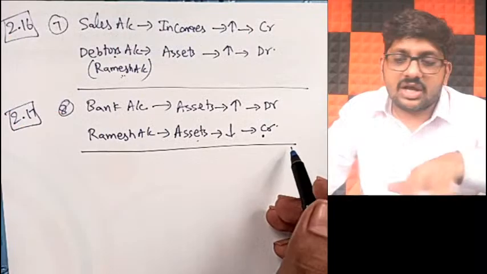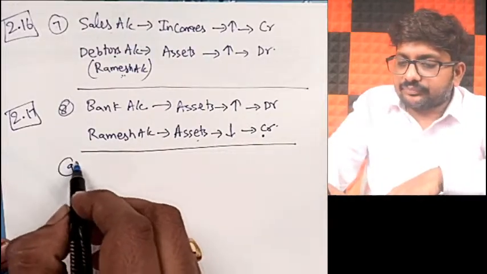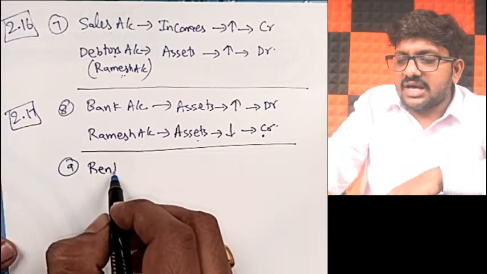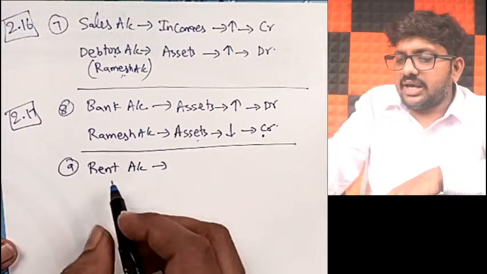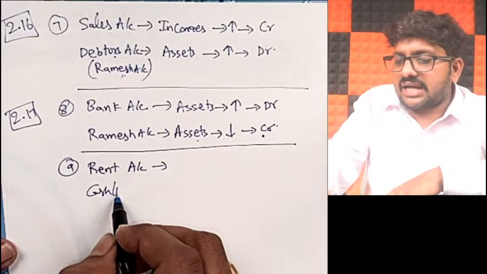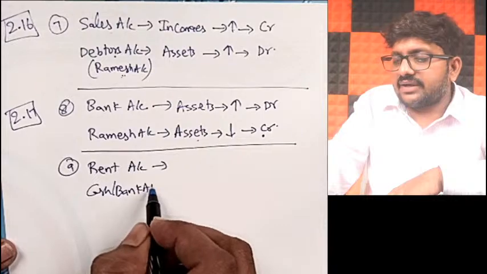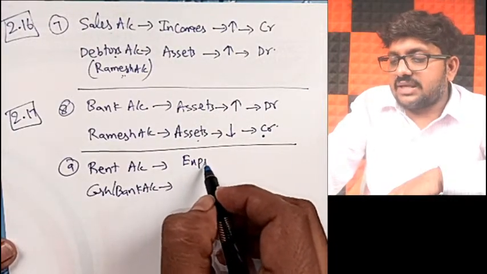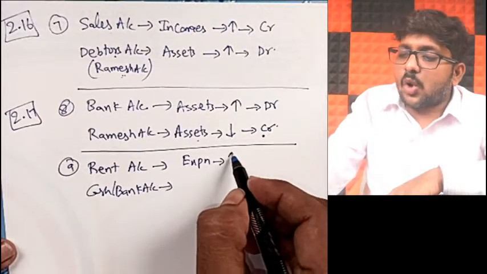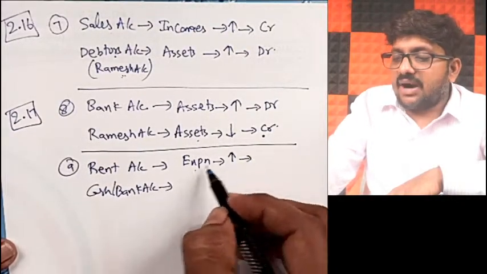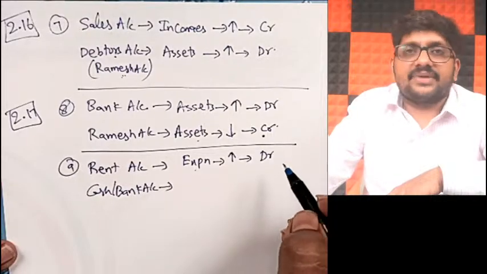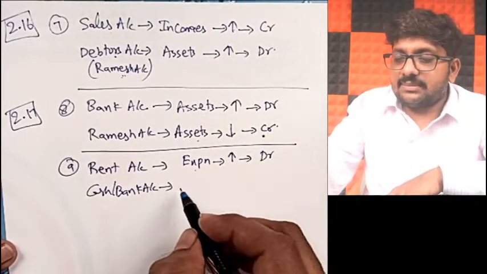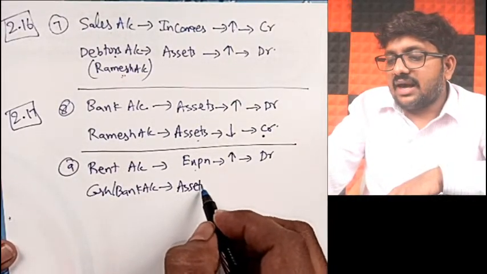Because we have paid it, which accounts will be affected, my dear friends? Rent account will be affected undoubtedly, and because you have paid, your cash or bank balance will also be affected. Now rent account is a part of expenses. When you pay, your total expenses will increase. When expenses increase, what should you be doing? Debit. Expense increase, debit.